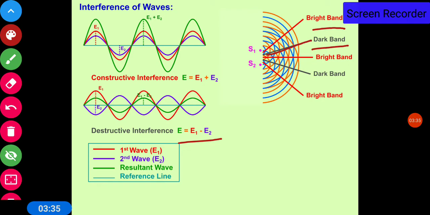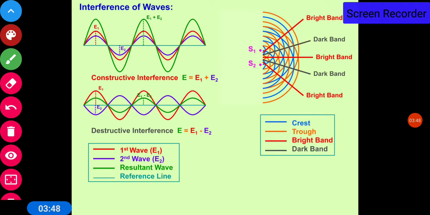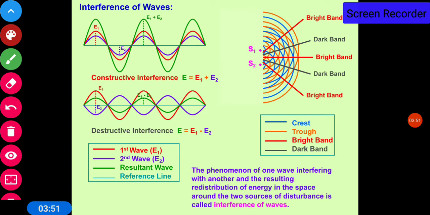So when two waves from two different sources superimpose, we obtain bright and dark bands. This phenomenon of one wave interfering with another, and the resulting redistribution of energy in the space around the two sources of disturbance, is called the interference of waves.